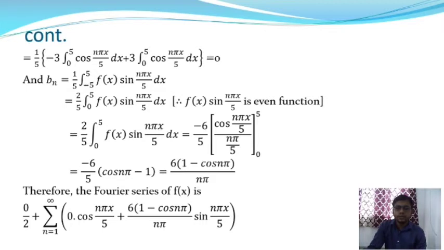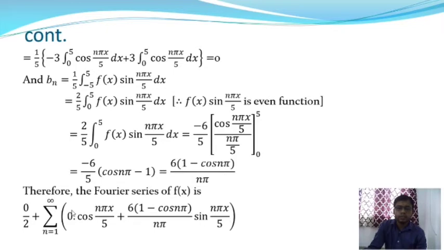Therefore the Fourier series of f(x) is equal to, so what is the general form of the Fourier series? a0 by 2 plus summation over n is equal to 1 to infinity of an into cos n pi x by 5 plus bn into sin n pi x by 5, where the coefficient a0 is equal to 0, which I have already found, and an is also 0. As well, bn is equal to 6 into (1 minus cos n pi) by n pi.